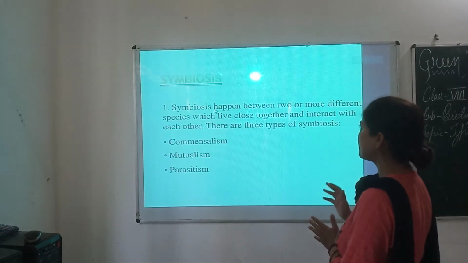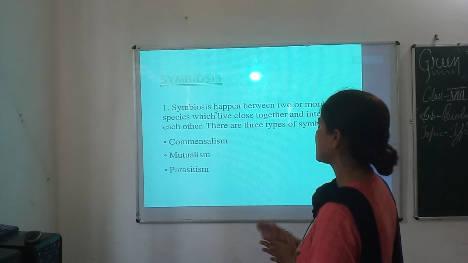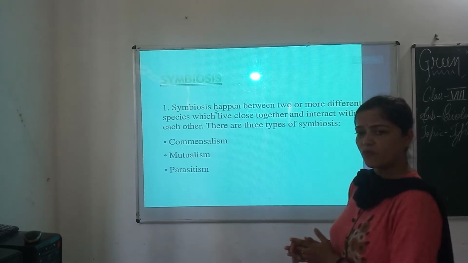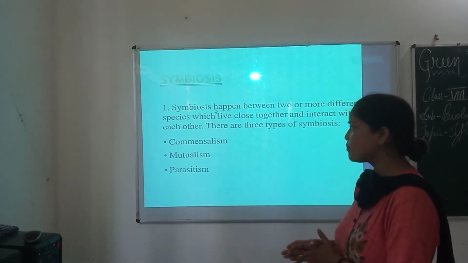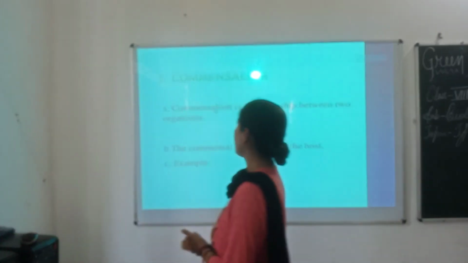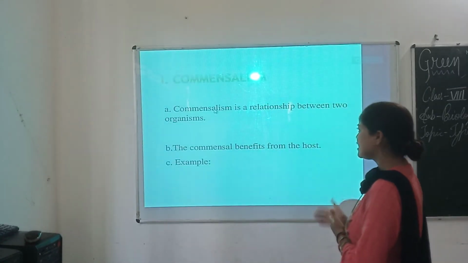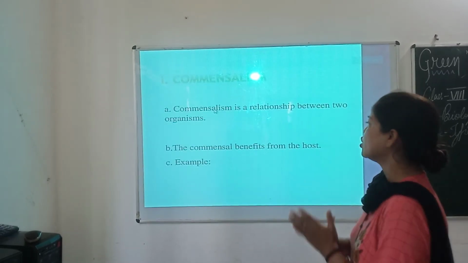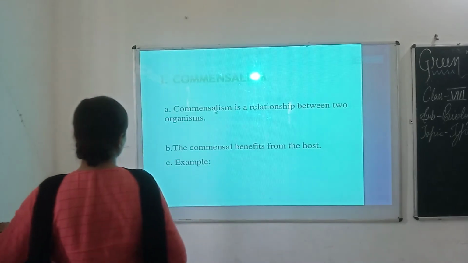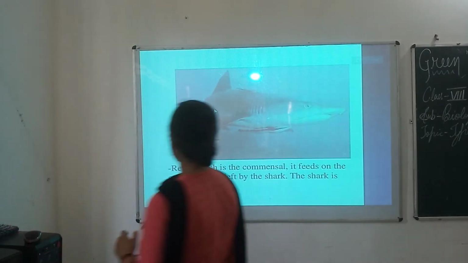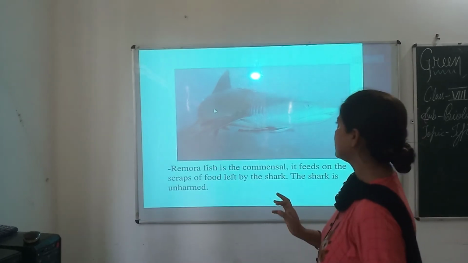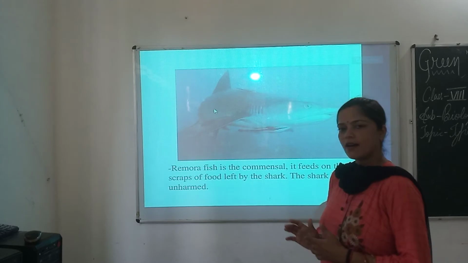Symbiosis happens between two or more different species which live close together and interact with each other. There are three types of symbiosis: commensalism, mutualism and parasitism. What is commensalism? Commensalism is a relationship between two organisms in which the commensal benefits and the host is unharmed. For example, the remora fish is a commensal. It feeds on the scraps of food left by the shark, and the shark is unharmed.